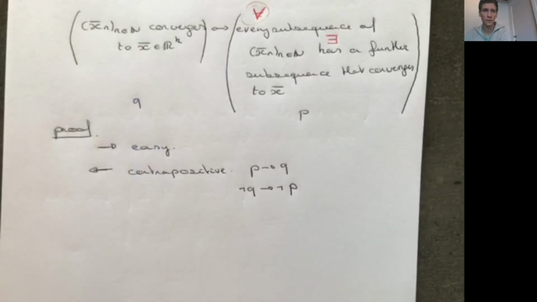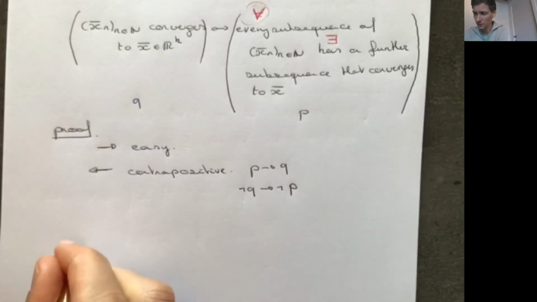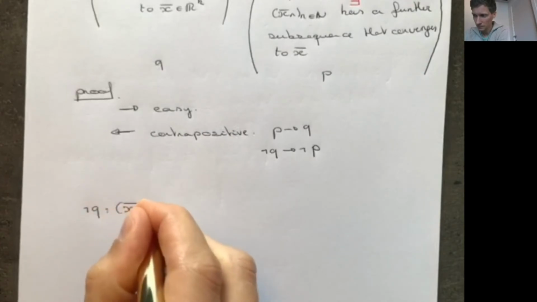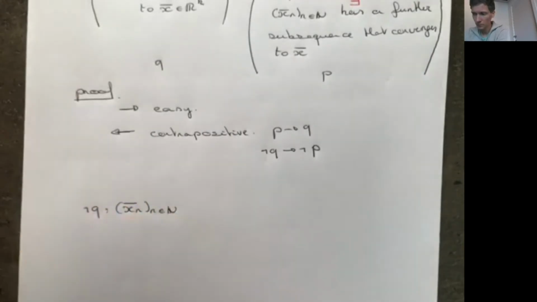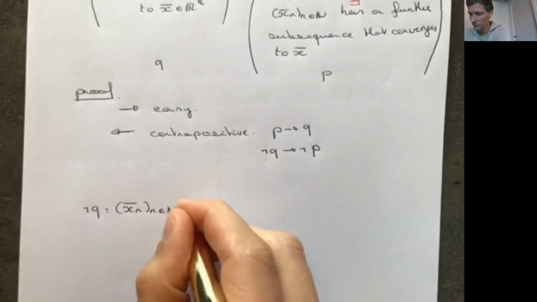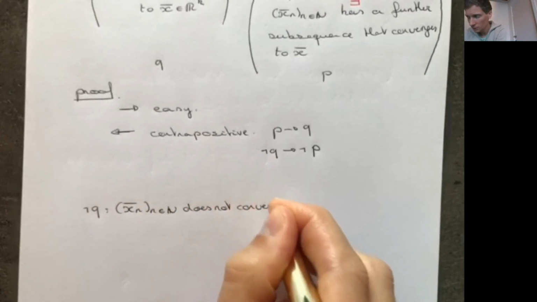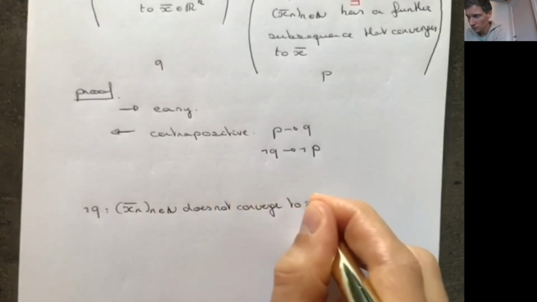If the sequence does not converge to x, this is basically what it means. So negative Q is: xn does not converge to x.